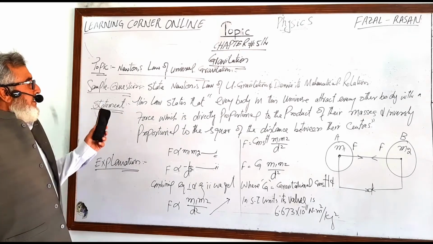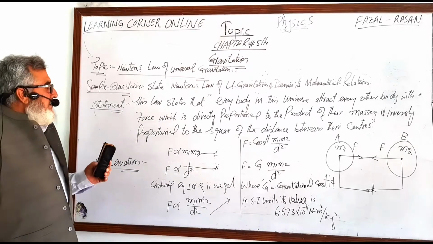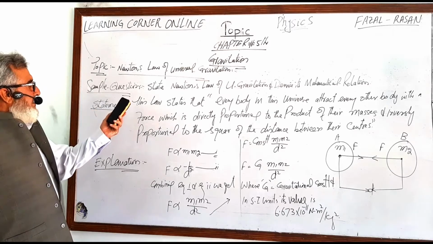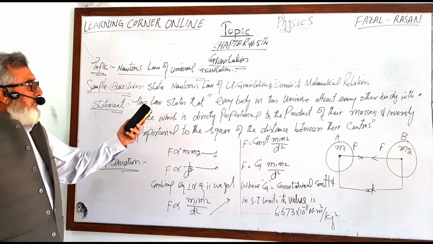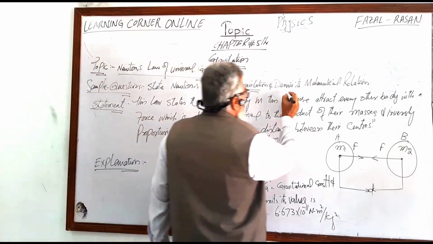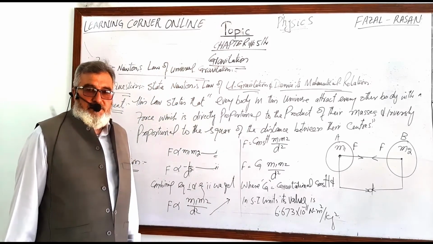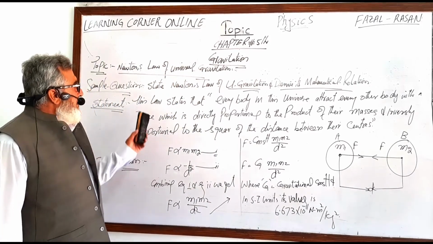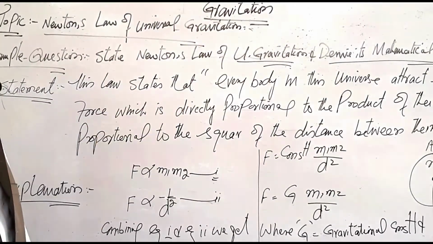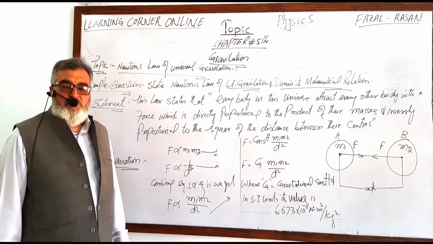Now there are two types of questions which will be adjusted from the Federal Board pattern. As a sample question, one is: state Newton's law of universal gravitation and derive its mathematical relation. Second, define Newton's law of universal gravitation and derive the mathematical formula for this law.